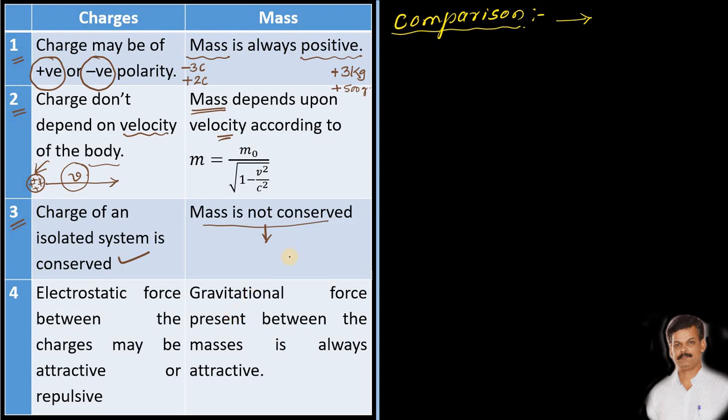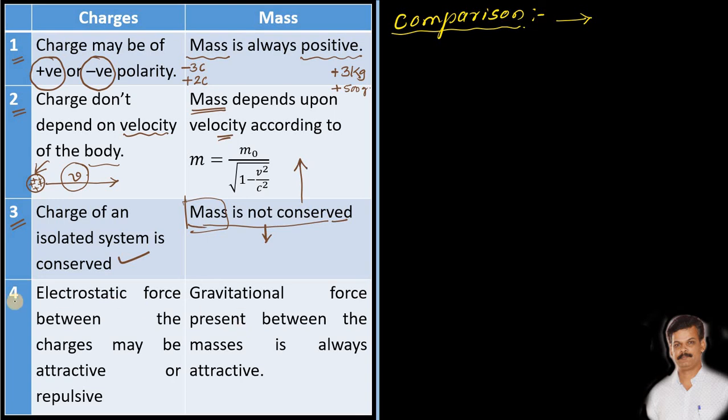Mass will be either increasing or decreasing depending upon certain conditions or situations. In the above case we came to know that mass changes as the velocity changes. So if a body is made to move with certain velocity, then definitely its mass changes. Hence it is not conserved.